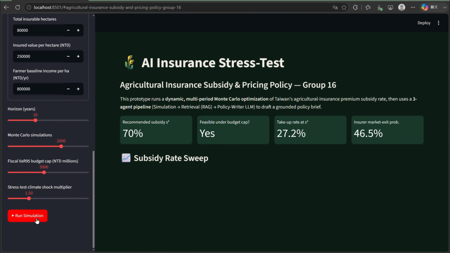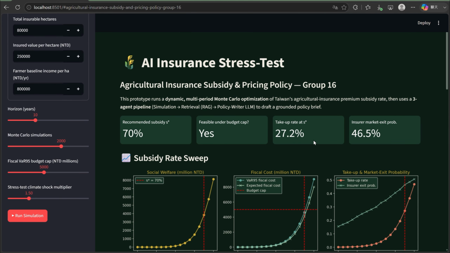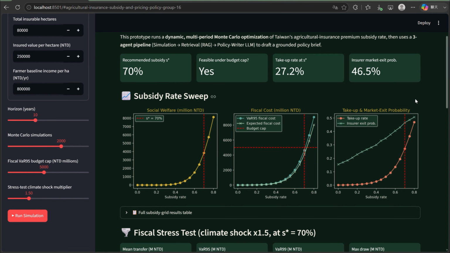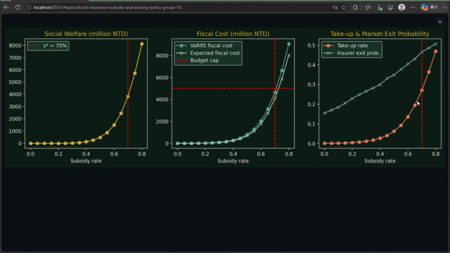And let's run the simulation with our baseline assumption. This runs 2000 Monte Carlo paths over a 10-year horizon for every subsidy rate from 0 to 80%. And this model recommends a 70% subsidy rate, and importantly, it tells us this is fiscally feasible under our budget cap. And these three charts show what's happening across the full range of subsidy rates.